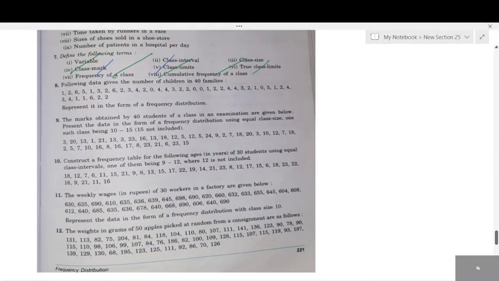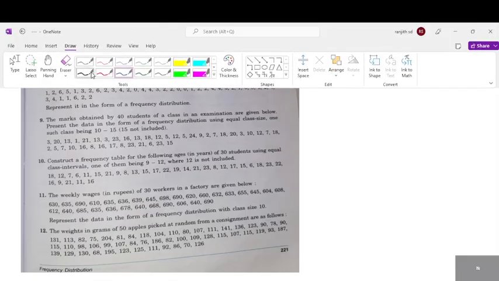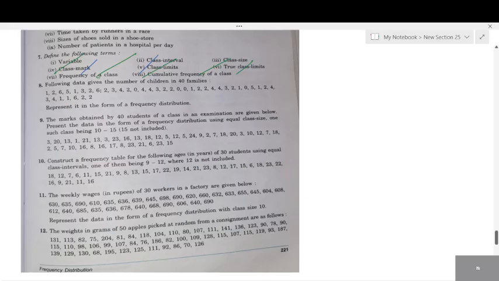Okay, now one question. Another 2 minutes, 5 minutes left. We'll solve one question. Look at the 8th question, all of you. Read the 8th one. The following data gives the number of children in 40 families. Represent it in the form of a frequency distribution, students. First, is it arranged data or raw data? Raw data. You can arrange it in ascending order or descending order, or you can even do it directly. I don't know how your teacher has done it. Always start with ascending order.